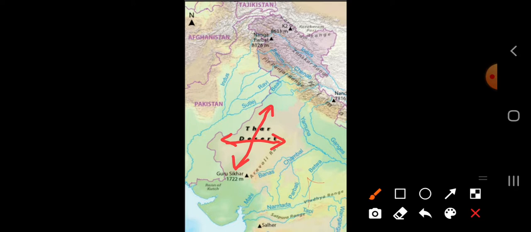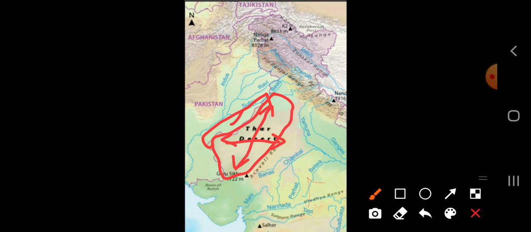About 85% of the desert lies in India and only 15% is in Pakistan. Clear? This you can see in the map.